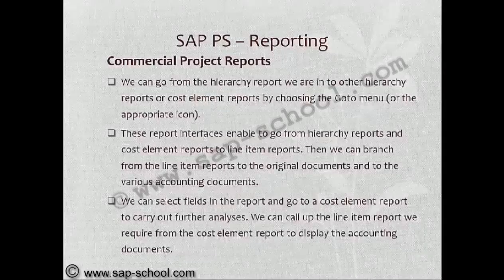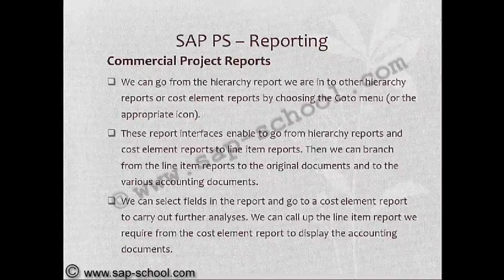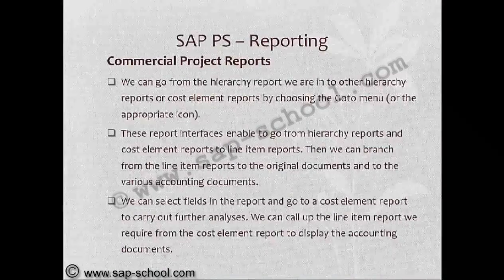We can go from the hierarchy report we are in to other hierarchy reports or a cost element report by choosing the go to menu. These report interfaces enable us to go from hierarchy reports and cost element reports to line item reports. Then we can branch from the line item reports to the original documents and to the various accounting documents.